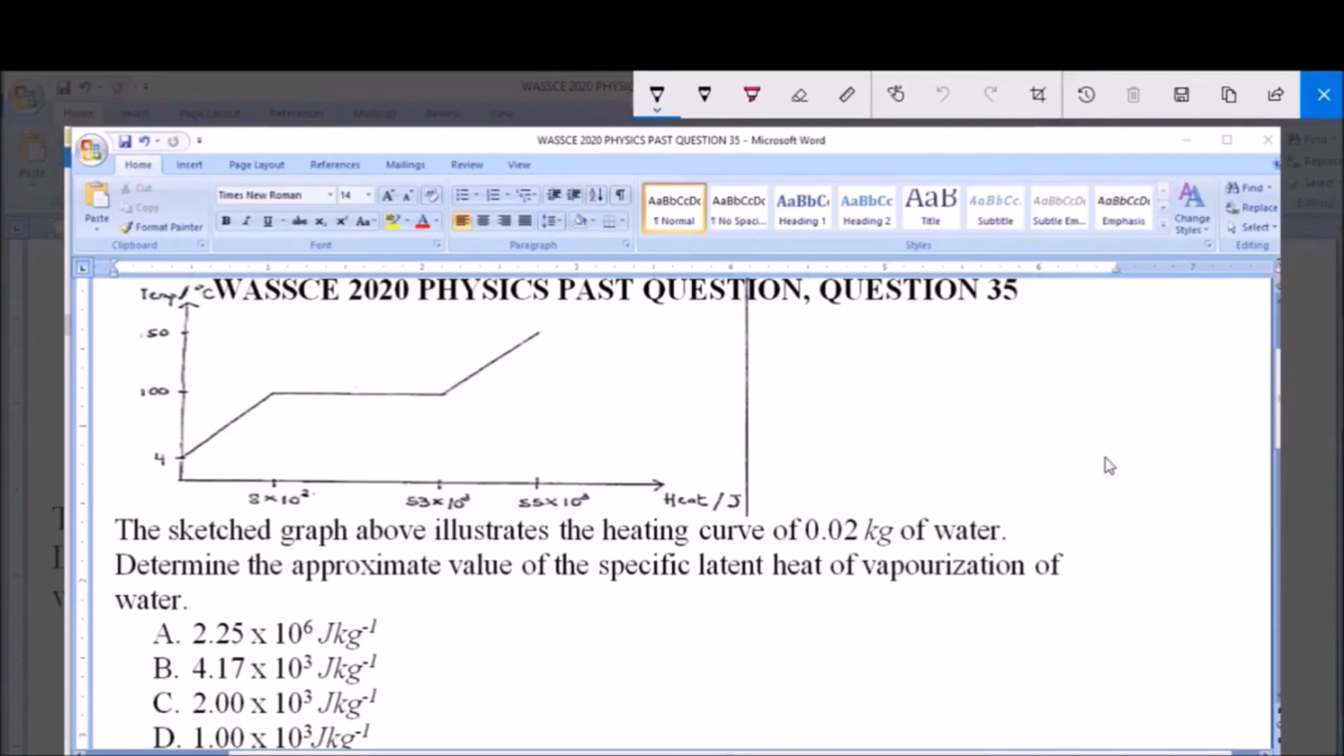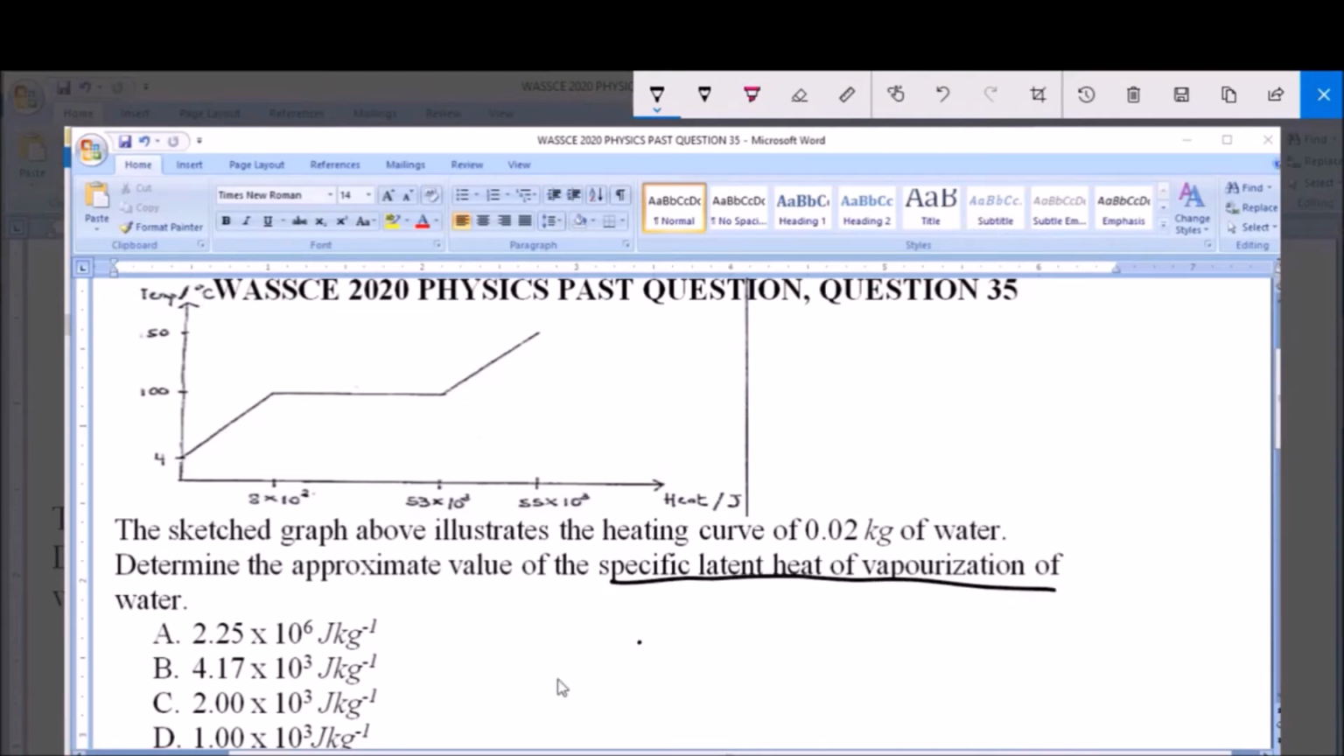A. 2.25 times 10 raised to the power of 6 joule per kilogram. B. 4.17 times 10 raised to the power of 3 joule per kilogram. C. 2.00 times 10 raised to the power of 3 joule per kilogram. And D. 1.00 times 10 raised to the power of 3 joule per kilogram. Now, we are asked to find the specific latent heat of vaporization.